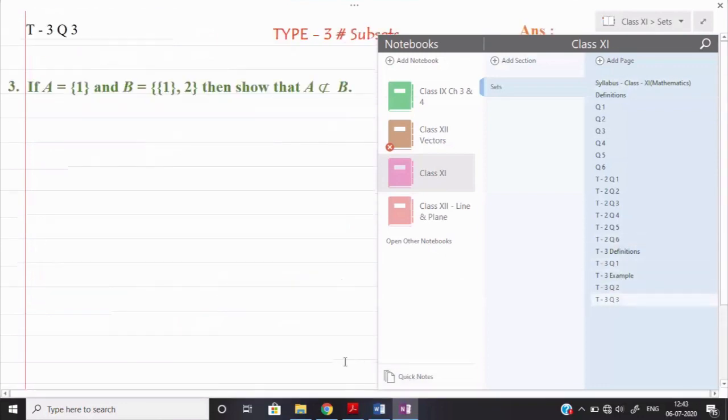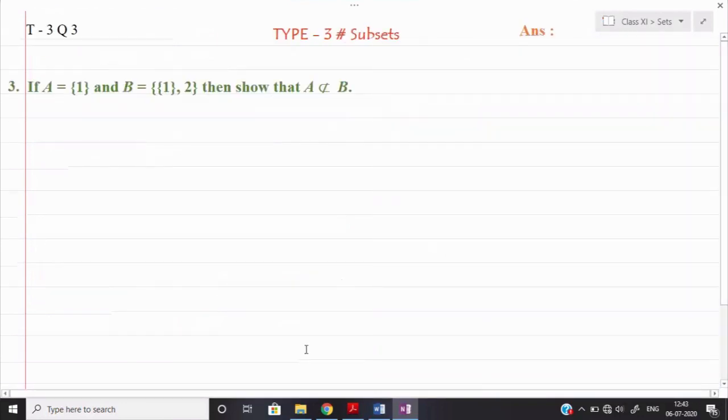Okay, now let us see the last question of today's session, then we will do some more methods next time. So see the last question, what they are saying here. A is equal to {1} and B is equal to {{1}, 2}. Show that A is not a subset of B. So observe, here 1 is an element of set A, but 1 does not belong to set B, because {1} is an element of set B, but 1 does not belong to set B over here.